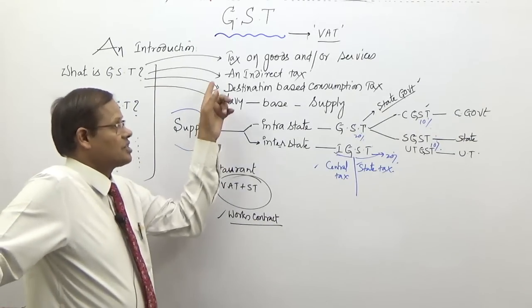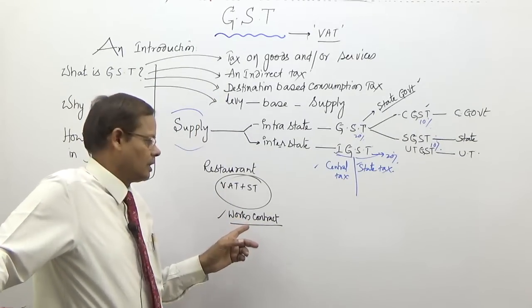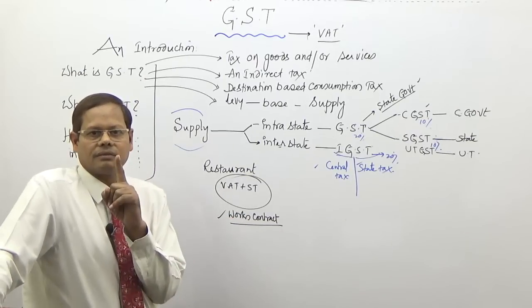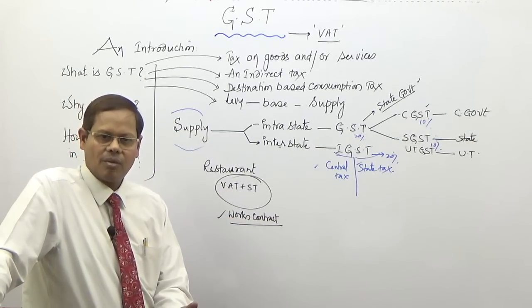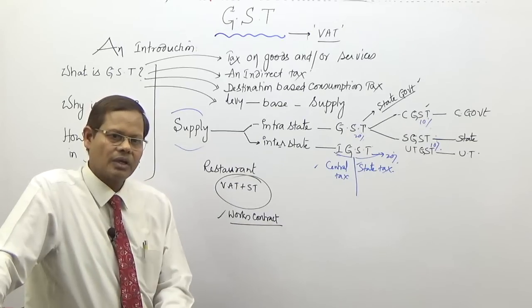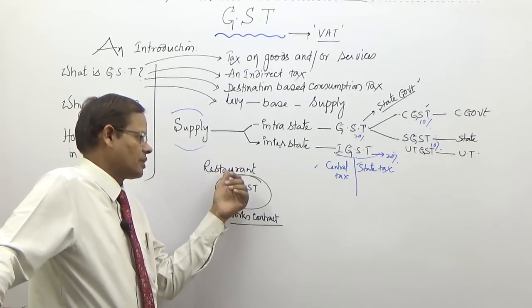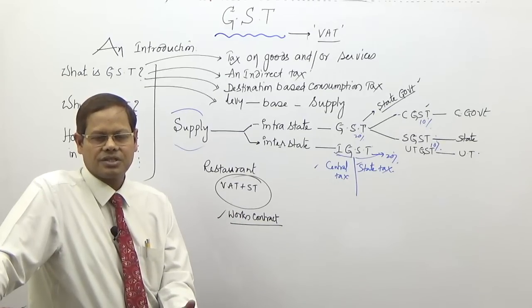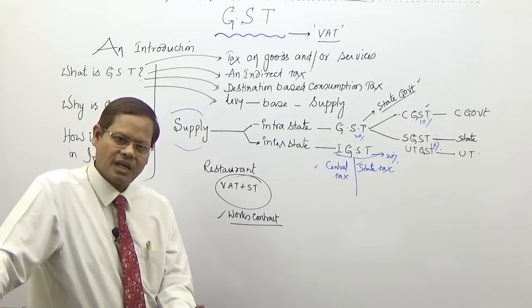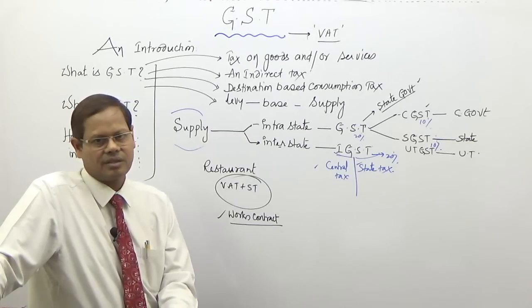But now under the GST regime, on works contract, a single tax is imposed, GST. It's a combination of goods and services, but only one tax is imposed. And here also in restaurants, foodstuffs, etc., one single tax is collected, that is GST. There is no segregation or bifurcation like service tax or VAT.